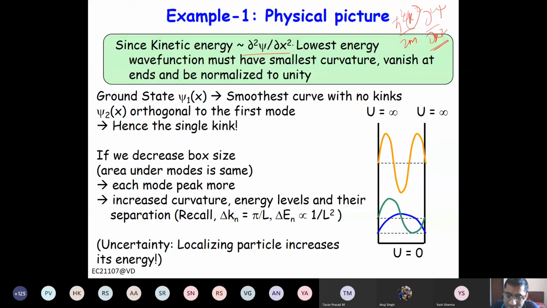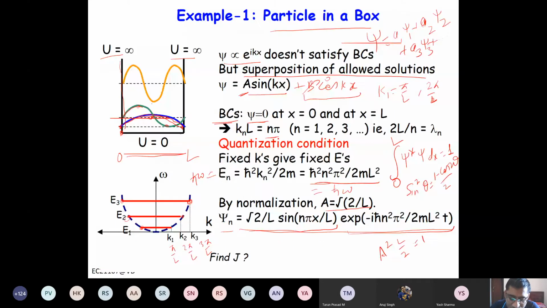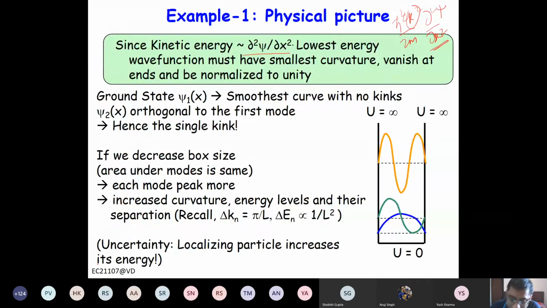Now let us consider, if you look here, where is the curvature more, psi 1 or psi 2? Psi 2. Correct. And who has more curvature, psi 2 or psi 3? Psi 3 has more curvature. So you see, as the curvature is increasing, their energy is also increasing.